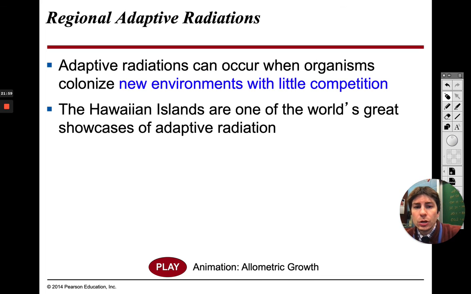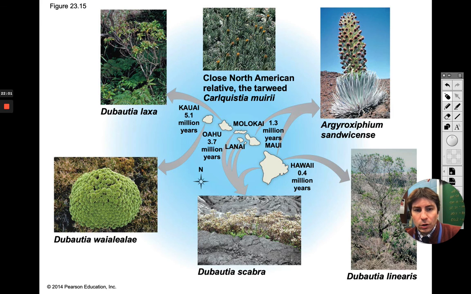Okay, so let me go over the Hawaiian Islands with you guys. There are a bunch of different Hawaiian islands, and there are a lot of different plants and animals that are native to each of these islands, and you're not going to find them on other islands. What happened is on that specific island, we have these native species, okay?